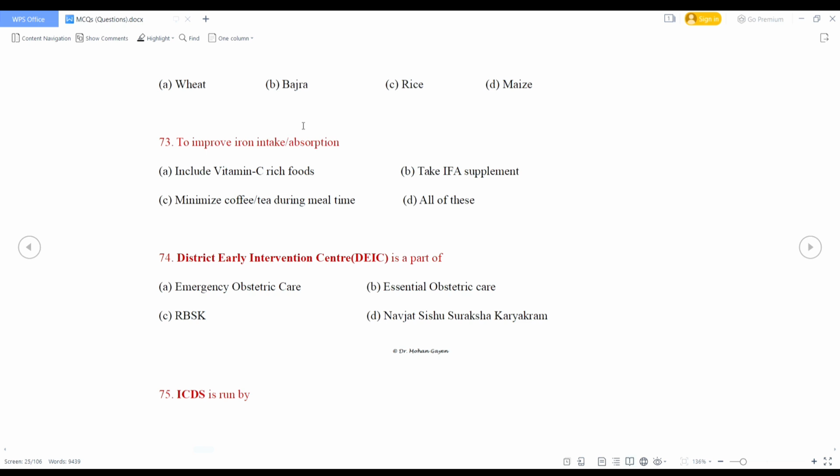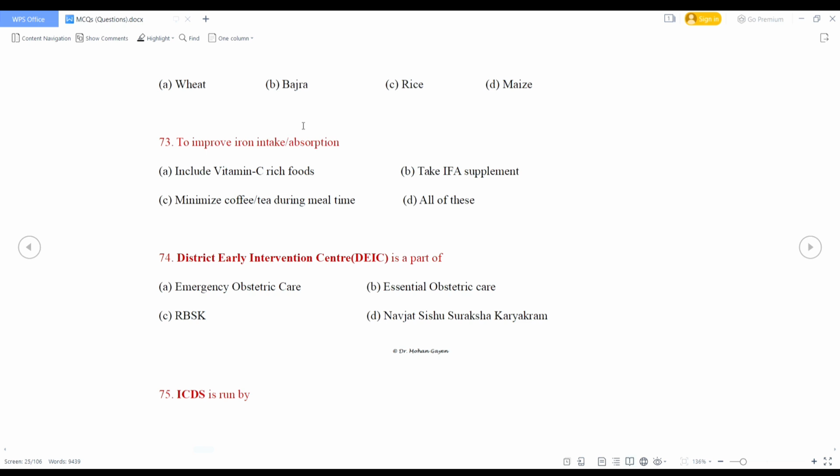Next, to improve iron intake or absorption, include vitamin C rich food, take IFA supplement, minimize coffee tea during meal time, or all of these. So right answer will be all of these.